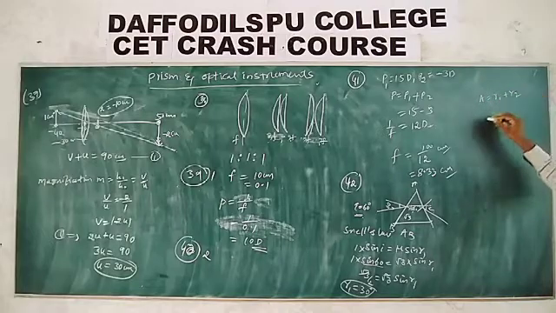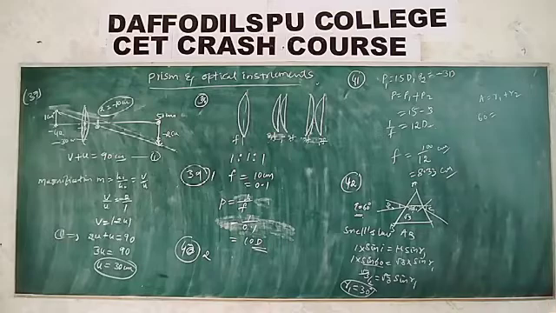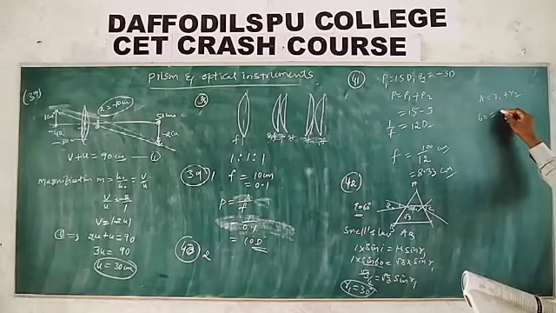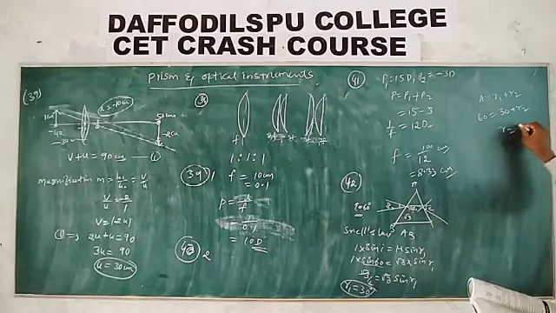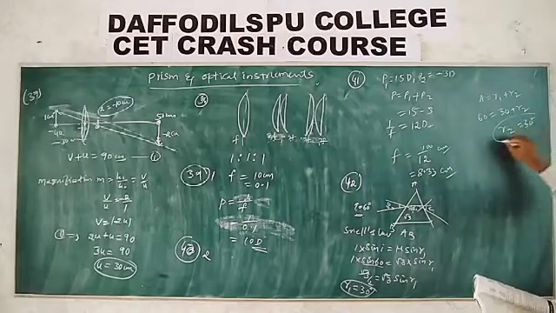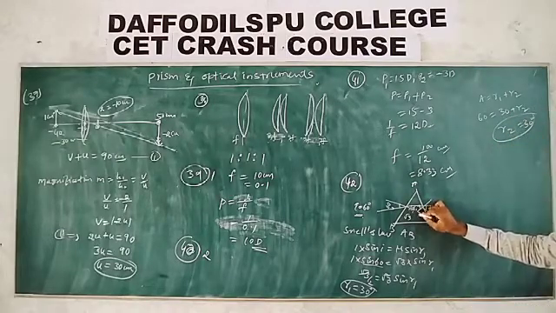Remember, A is equal to what you know? R1 plus R2. What is the angle of prism here? 60 degrees, given already. Then what is R2? R1 is 30 and R2 is what here? R2 is 30 degrees.